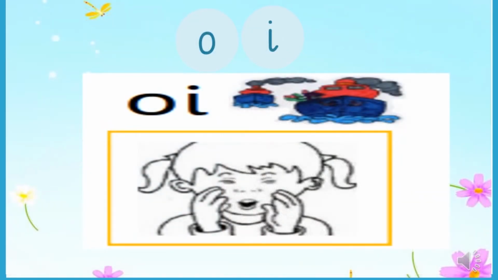Children, let's discuss today's digraph sound. When O and I come together, the sound is OI. Repeat after me. OI. Good job, children.